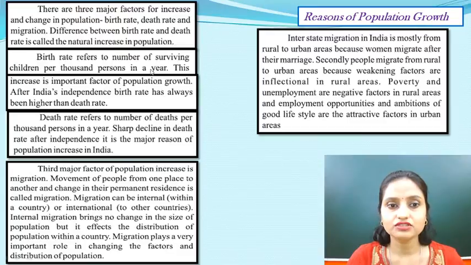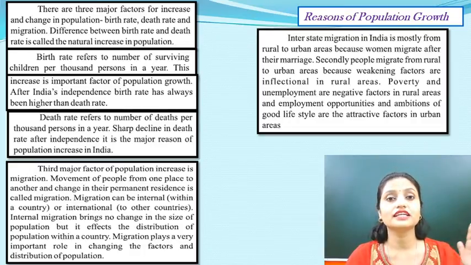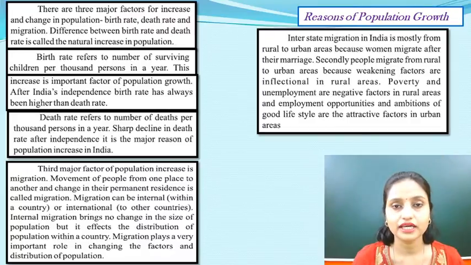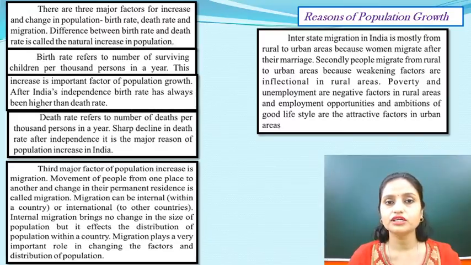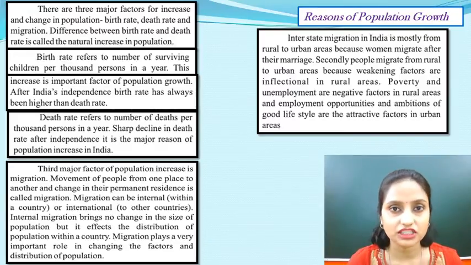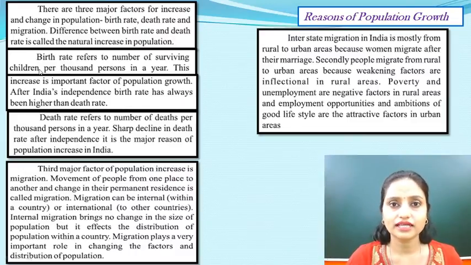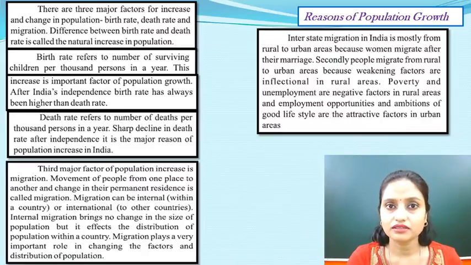Birth rate refers to the number of surviving children per 1000 persons in a year. यानी पूरे साल भर में जितने बच्चे पैदा होते हैं और जितने बचते हैं living. Okay, it is not including stillborn children. जो बच्चे जन्म के बाद नहीं रह पाते उनका इसमें कैलकुलेशन नहीं है. ये उन बच्चों की बात आ रही है जो जन्म के बाद भी जीवित रह पाते हैं अच्छी हेल्थ में. So they are surviving children, and it is referred to as per 1000 persons in a year. This is an important factor of population growth.